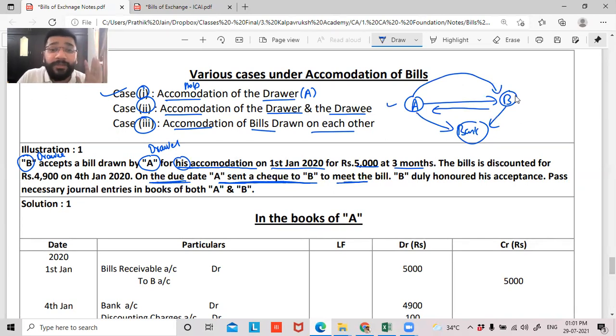Now since he has got sufficient money, B duly honored his acceptance, which means he gave this money to the banker. These are the 5 steps. First, the bill of exchange is sent to B. Then it is accepted. Then it is discounted. Then A is giving money to B and B is giving money to the banker. Now, guys, pass necessary journal entries in the books of both A and B.